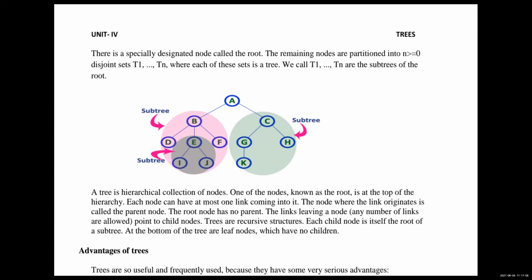So a tree is a collection of nodes. I already told you, one of the nodes known as the root, that is A, is the root node. That is the top of the hierarchy. The top of the tree we call the root node.